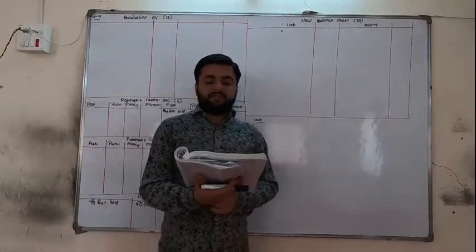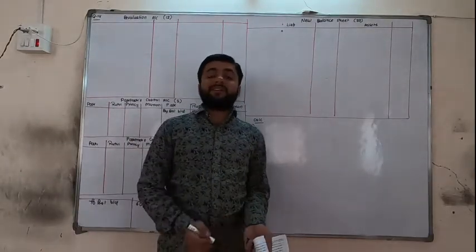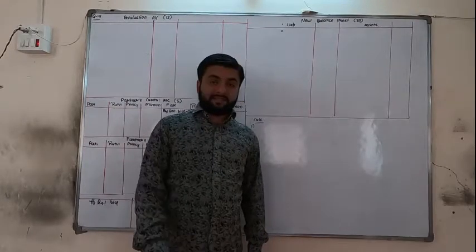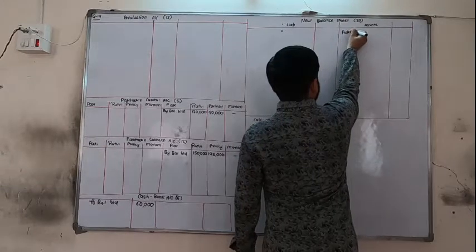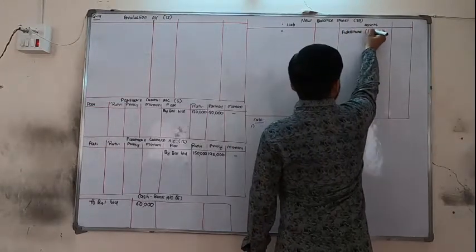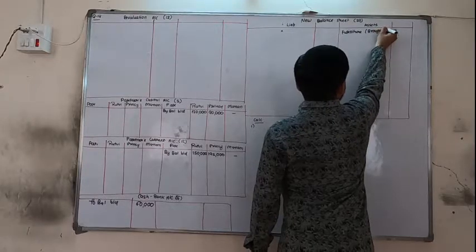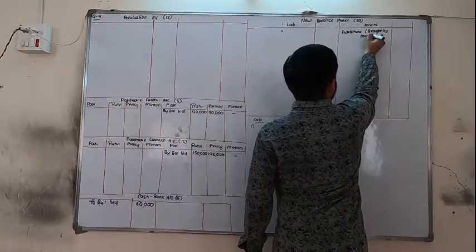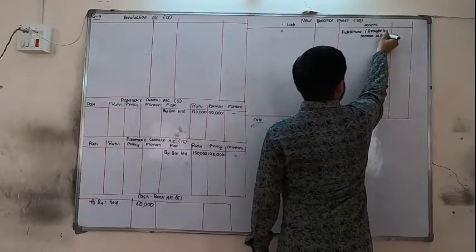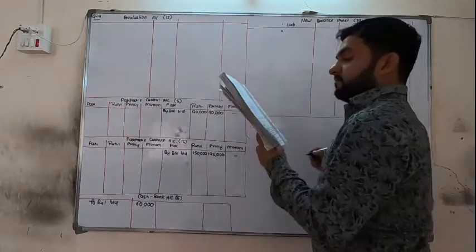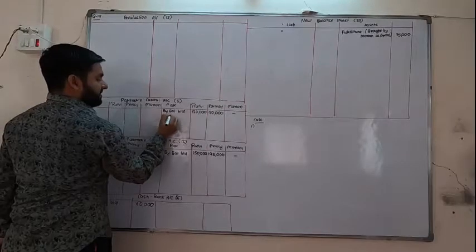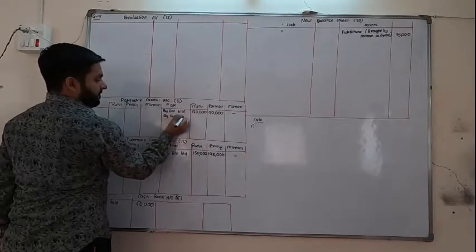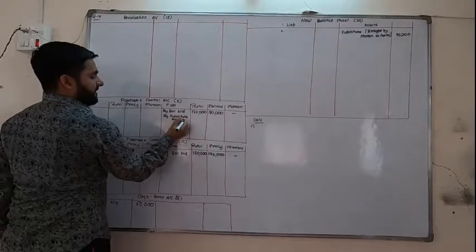Okay. Now first adjustment. Manan will bring personal furniture as capital. So the new partner is bringing capital not as cash but as an asset. So write it on the asset side first. Furniture in bracket brought by Manan as capital. Amount 75,000. And write on the credit side of Manan also, because it is debit. Now here it is credit. By furniture account in bracket capital.